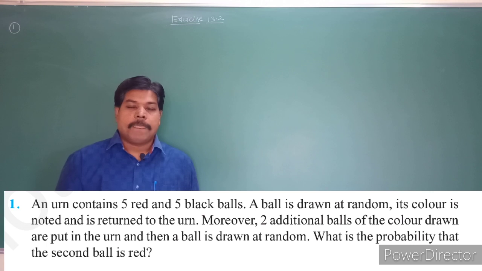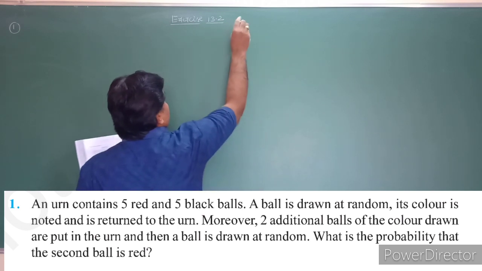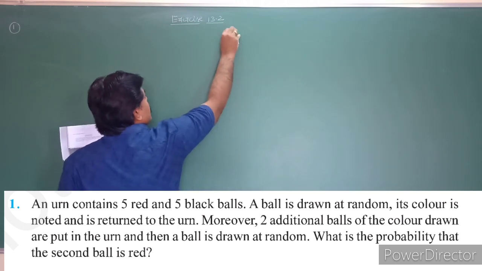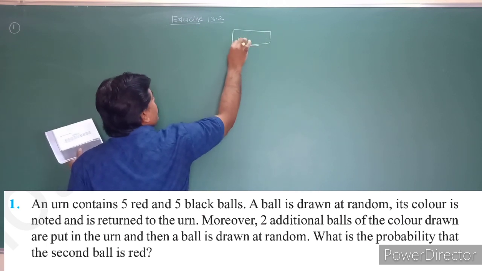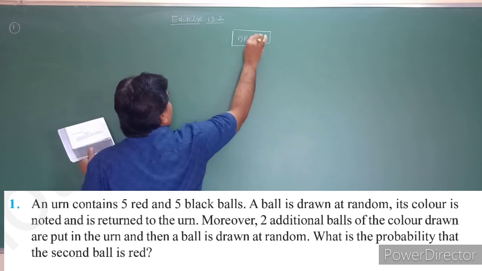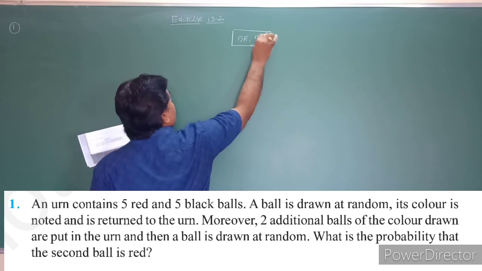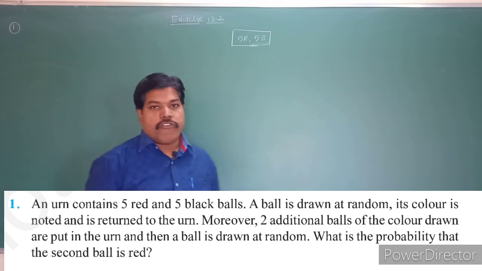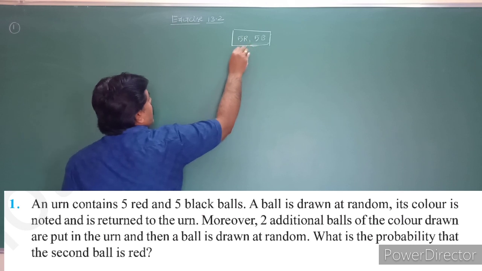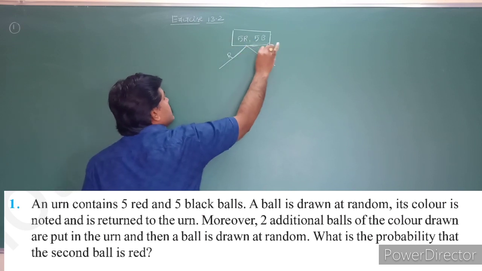See that one, students, once again. The urn means it is a box. In the box, how many balls are there? They are given that 5 red and 5 black balls are there. They are saying that a ball is drawn at random. For example, if one ball is drawn, that ball is red or black, anyone.